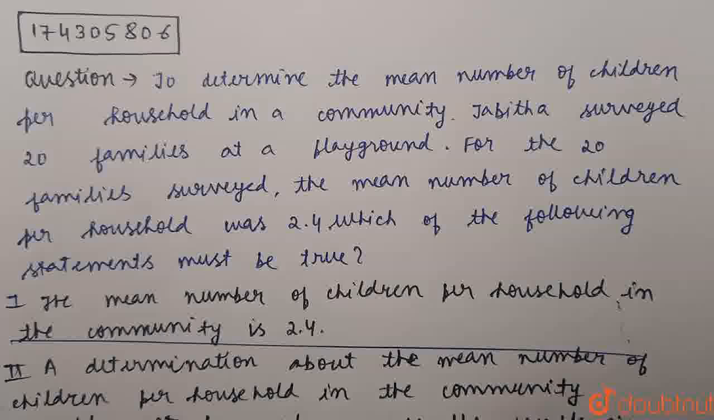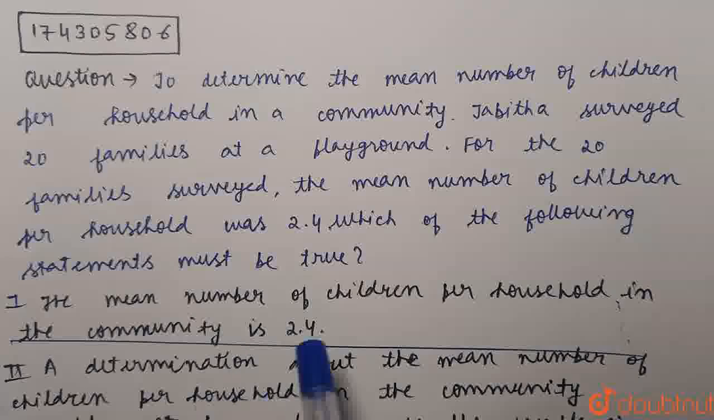Okay, suppose Tabitha had surveyed 20 families randomly taken from the whole community, then it would have been unbiased. But here Tabitha is taking 20 families at a playground, a specific region of a community. So it can happen that the particular families from a playground tend to have more children or fewer children. So Tabitha's data can tend to be biased. So this is not a correct form of surveying. Now let us check the options.